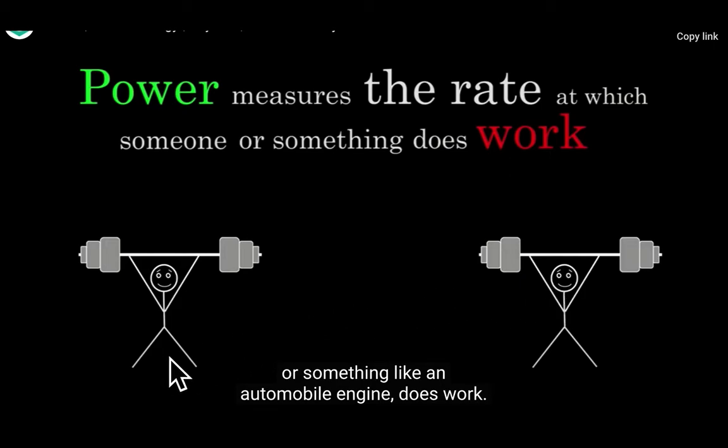But in lifting this weight, one person takes 5 seconds and another person takes 2 seconds. So, which has more power?